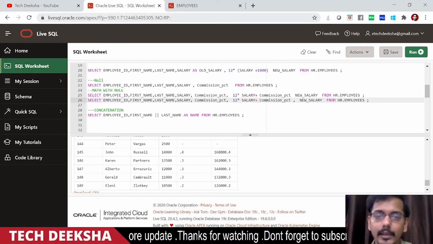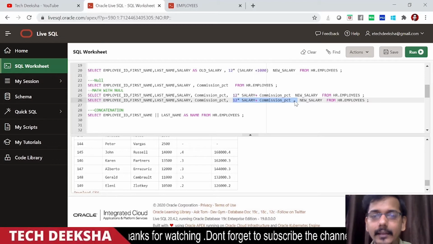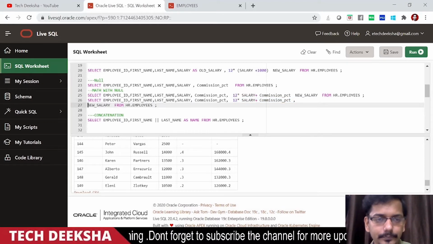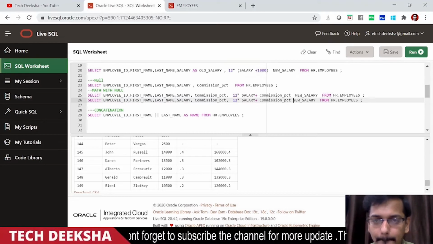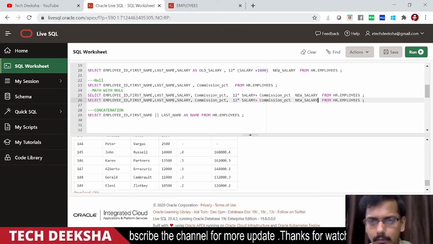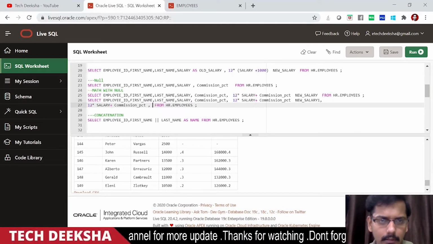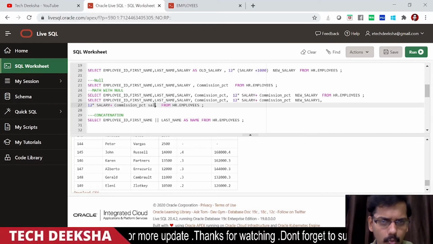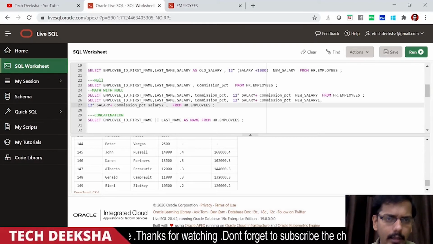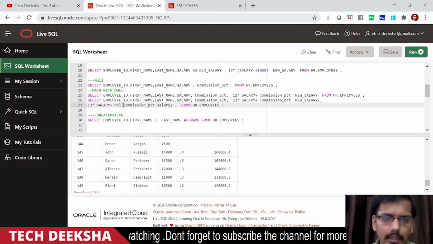Let me show you, and later I will explain how you can perform this. Here I will name the columns salary 1 and salary 2. For salary 2, I will use one SQL function which is NVL.